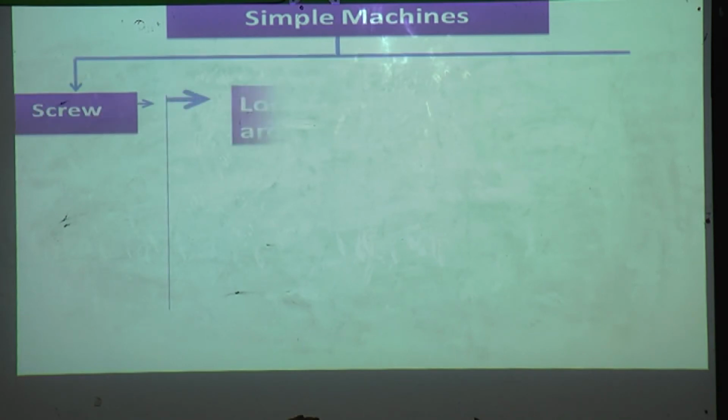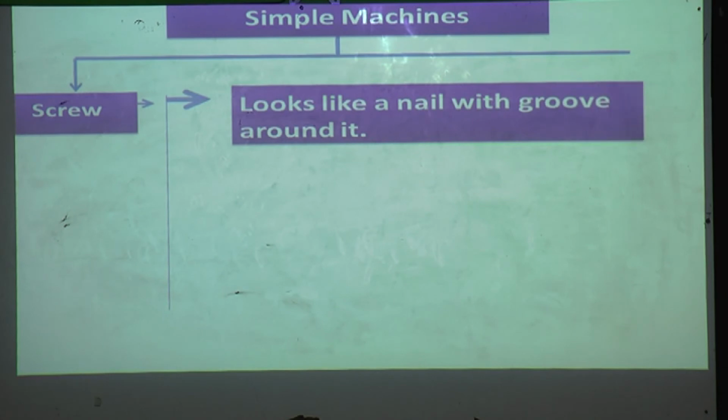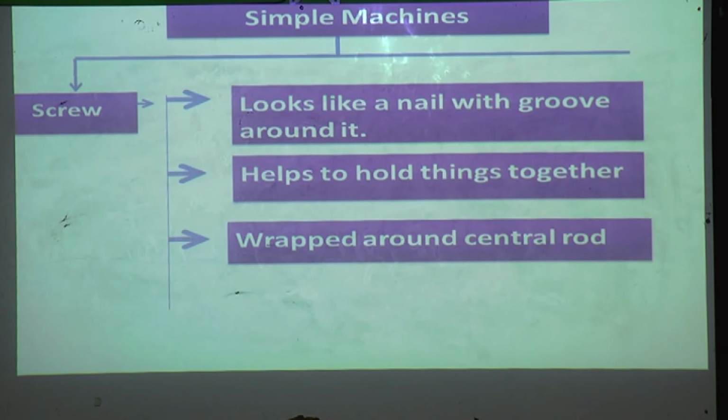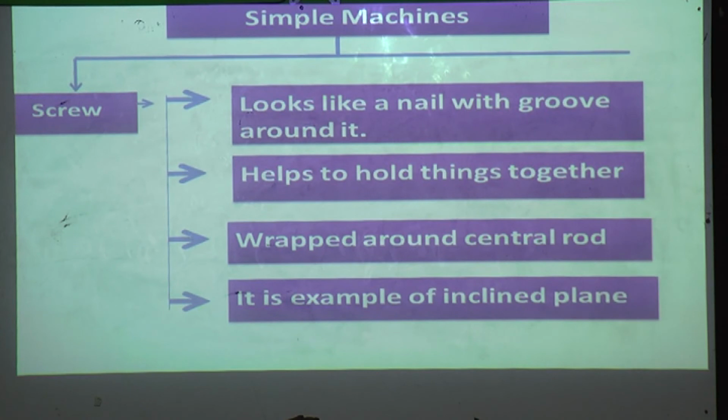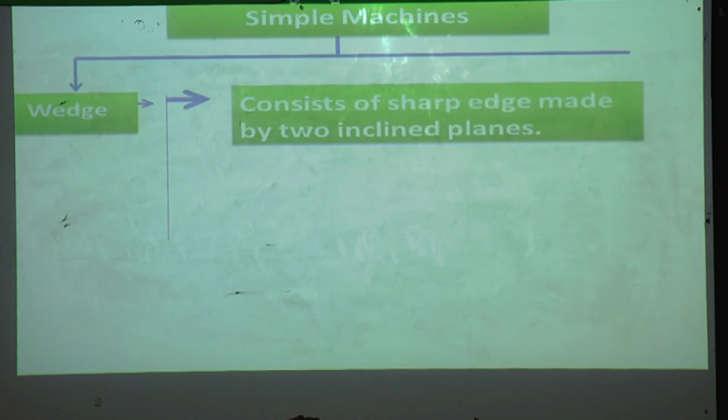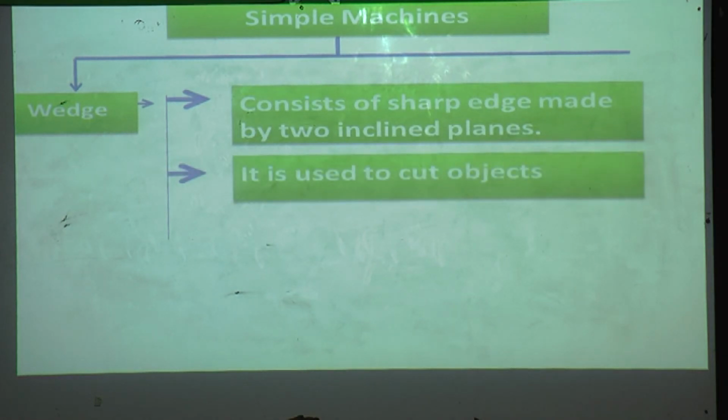Screw. It looks like a nail with a groove around it. It helps to hold things together. It is wrapped around a central rod. It is an example of an inclined plane. And the last machine was the wedge. It consists of a sharp edge made by two inclined planes. It is used to cut objects. Examples: knives and axes.